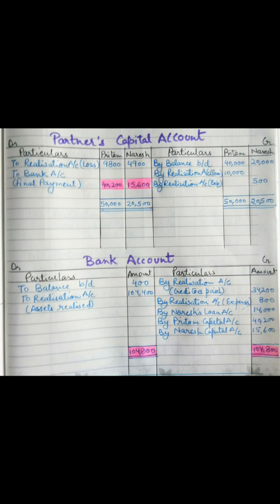Now after this we have completed all the entries, and finally we have to calculate both the sides individually, the debit side and the credit side. We need to add all the amounts separately, and we have to see whether the amount on both the sides is the same, equal. And you can see I am getting 1,04,800 on both the sides. That means our question is correct, and we have successfully made all the accounts correctly.